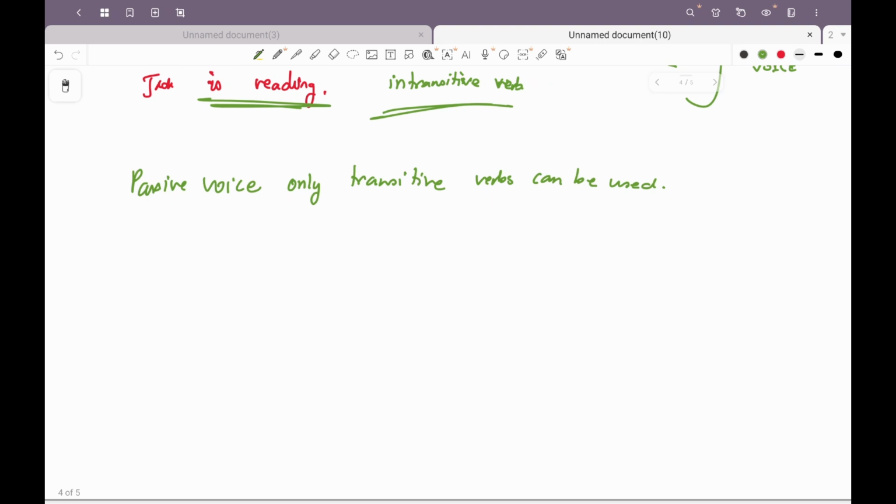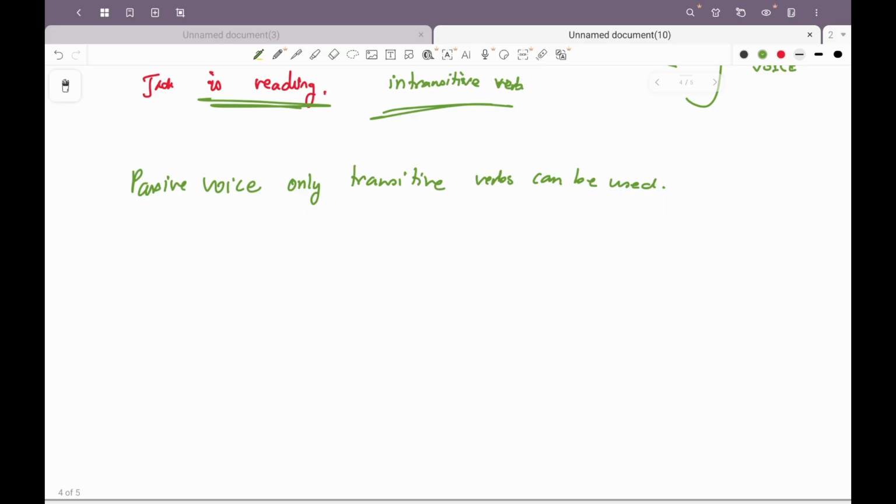Why? Because the object, which is the receiver of the action, becomes the subject, right? So having the subject in the sentence is obligatory, which is why transitive verbs only can be used in the passive voice. So practice a few sentences